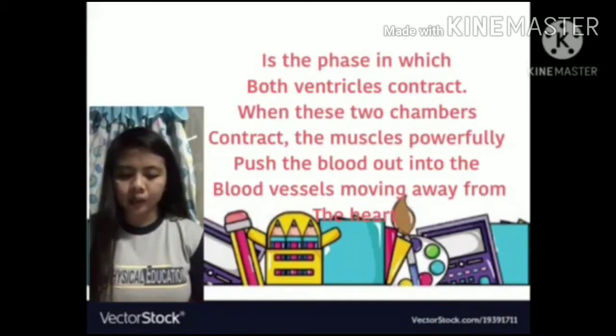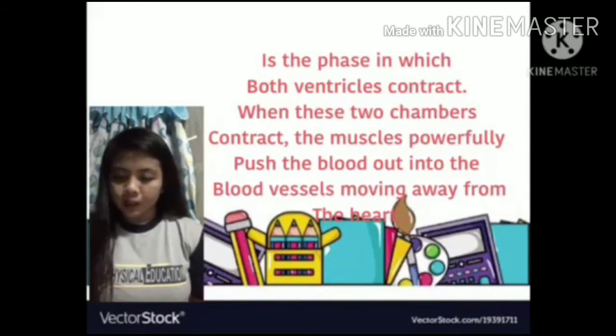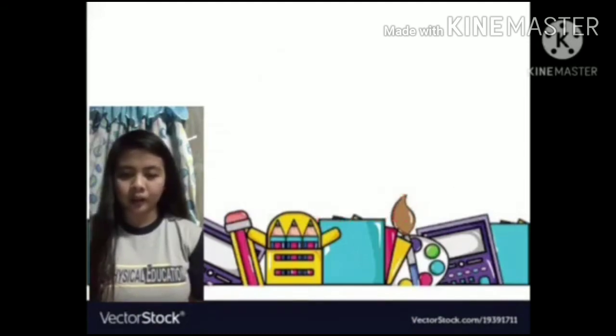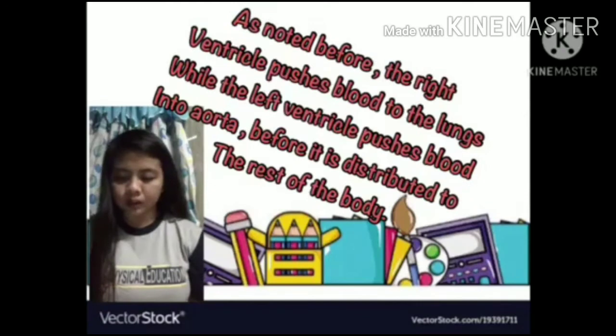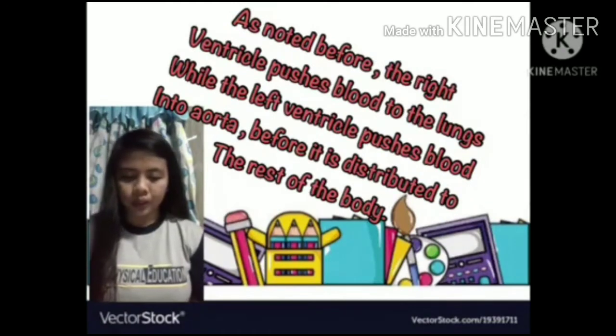When these two chambers contract, the muscles powerfully push the blood out into the blood vessels, moving away from the heart. As noted before, the right ventricle pushes blood to the lungs while the left ventricle pushes blood into the aorta before it distributes to the rest of the body.